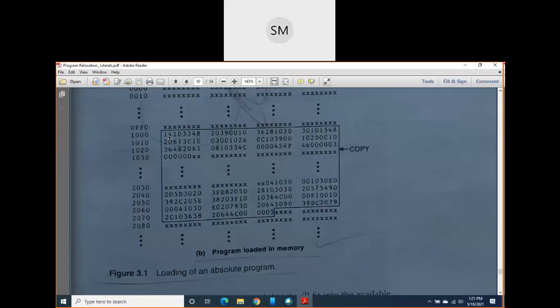This conversion will be done by the loader when it reads the object program. In the object program, there is a sequence of object codes; one by one it will scan all the object codes and convert them into the required format, instead of wasting a lot of memory.